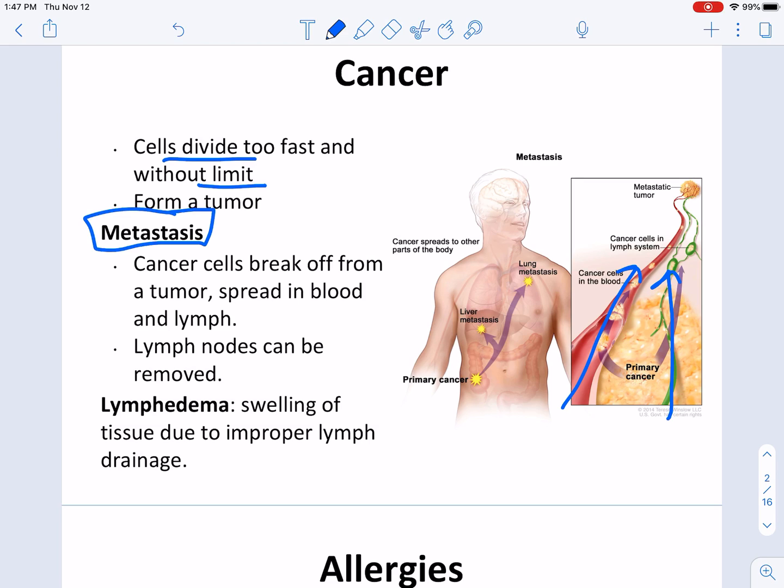One form of treatment, often when a tumor is discovered somewhere, oncologists, who are doctors who treat cancer, will remove or check nearby lymph nodes just to make sure that cancer cells haven't been shipped there and are growing there as well, because then it can spread to other parts of the body too. Removing lymph nodes is usually okay, but it can lead to something called lymphedema, which is exactly what it sounds like.